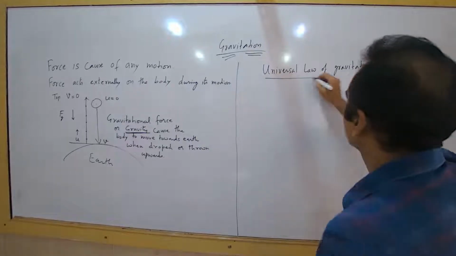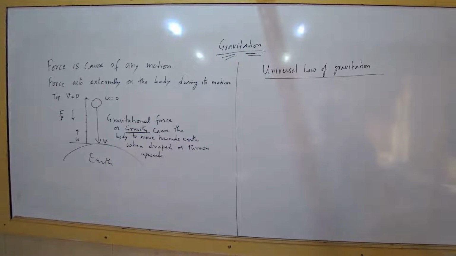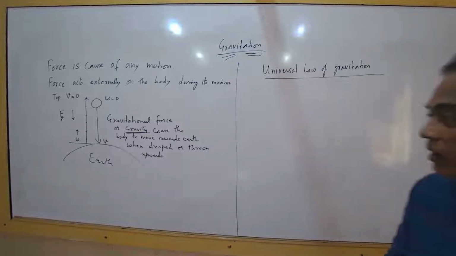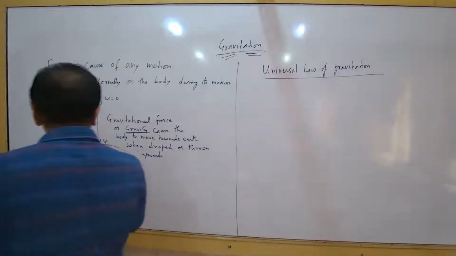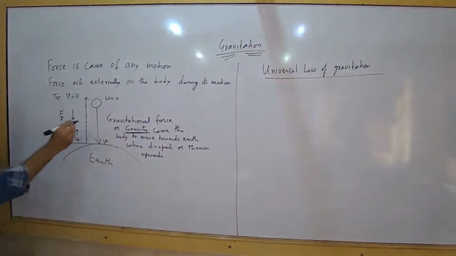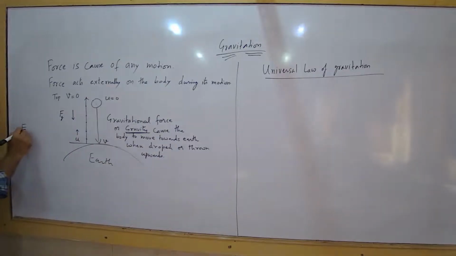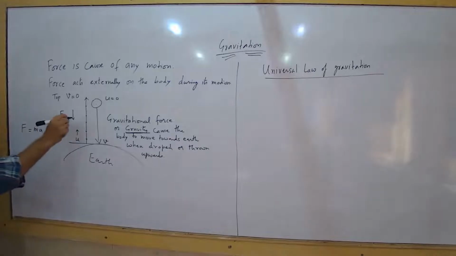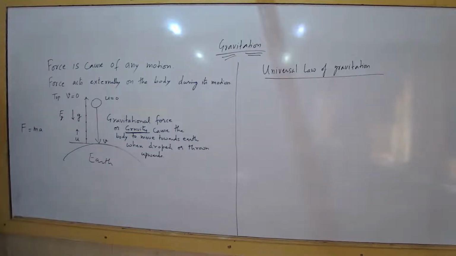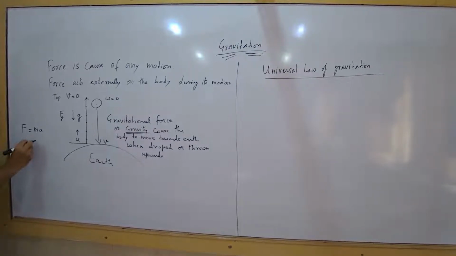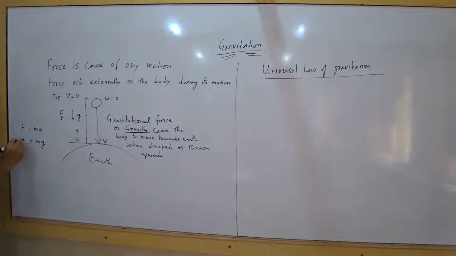Whenever a body is undergoing this kind of motion, the force acting on it is given by the universal law of gravitation, which gives the force exerted by Earth on that body. You already know force is given as mass into acceleration, right? And what is the acceleration? g. Acceleration due to gravity is called g. Whenever there is force, there has to be acceleration, and in this case the acceleration is g.